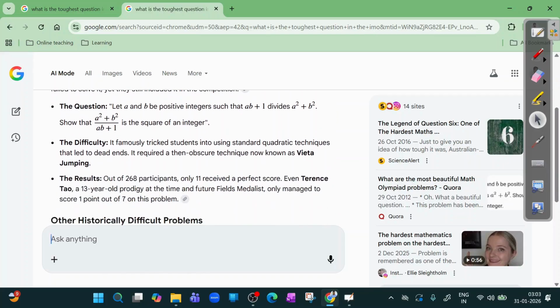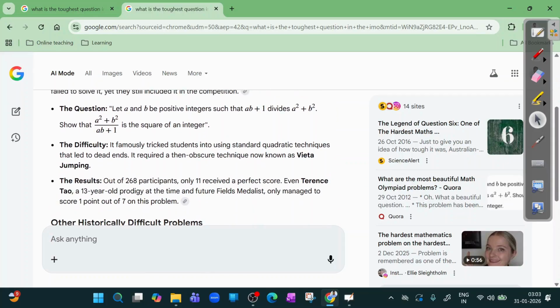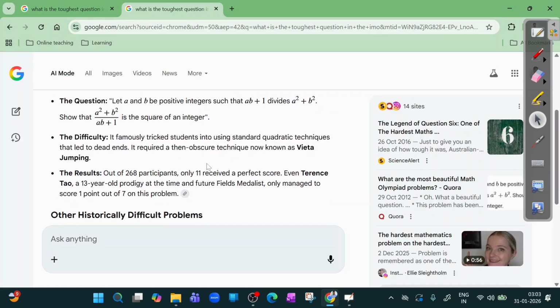This question actually brought new techniques into the mathematics forum, that is Vieta jumping and a lot of those things. And I think everybody is very much aware of Terence Tao. Terence Tao is one of the brightest minds alive today.